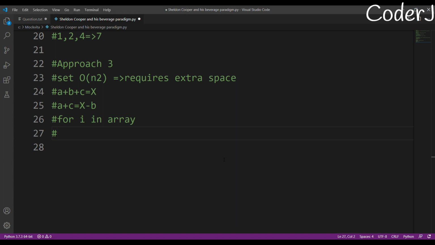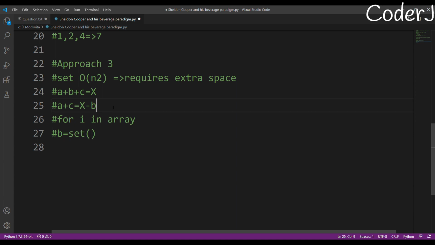Okay, I'll create a set, a set b basically, and the benefit it gives you is that it only contains unique values. Okay, what I'm planning to do is create a list of all the b values. I'll again take an example of 1, 2, 3 and 4. And again my x is 7, right?